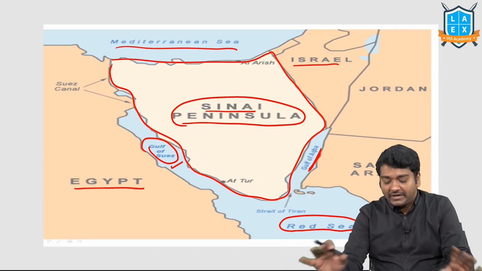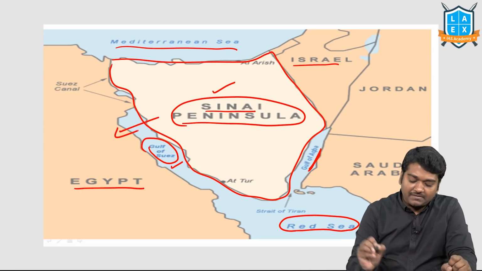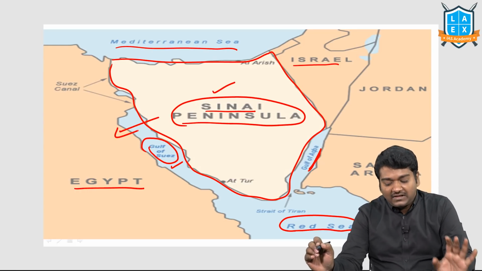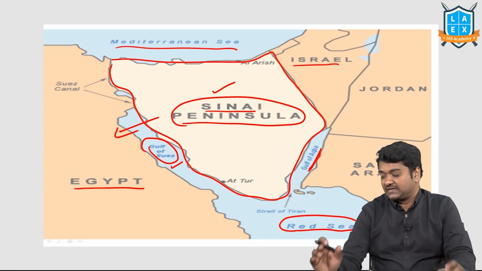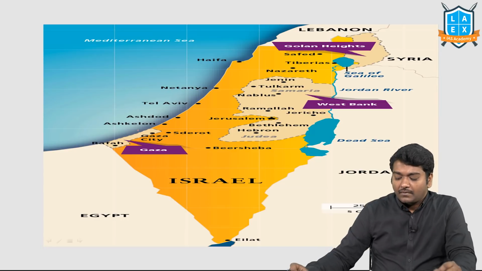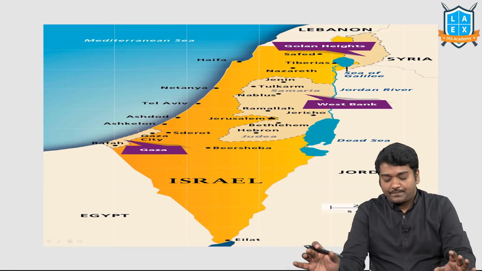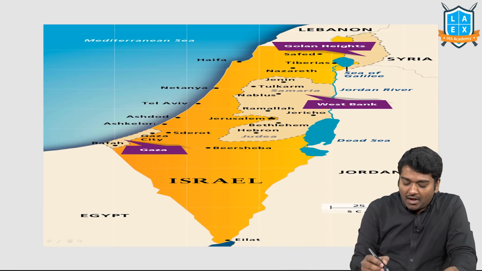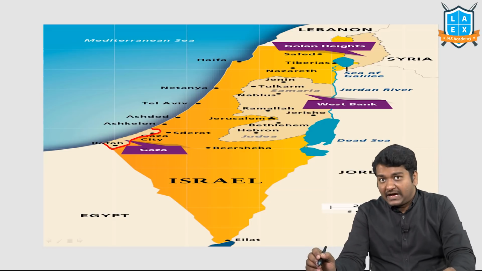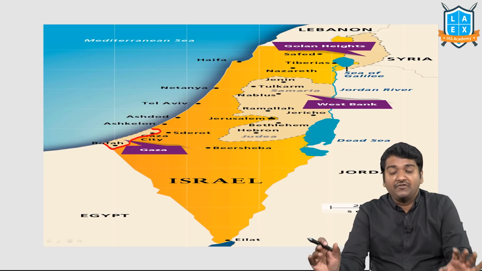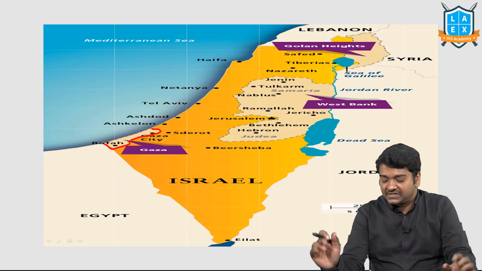There were several good reasons. But for me, if they ask you about Sinai Peninsula, it is part of Egypt. At least that you should be aware of. You should know where Sinai Peninsula actually is. Next, Israel is in the news for different reasons. And if we look, you have the Gaza Strip. UPSC may ask you, Gaza is present in which part of Asia? You should know it is West Asia or Middle East.